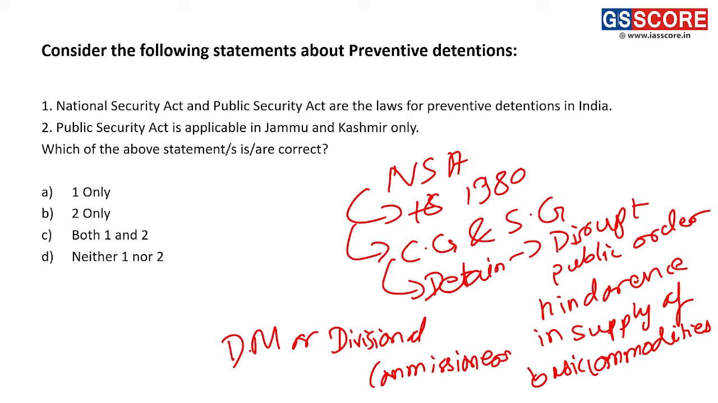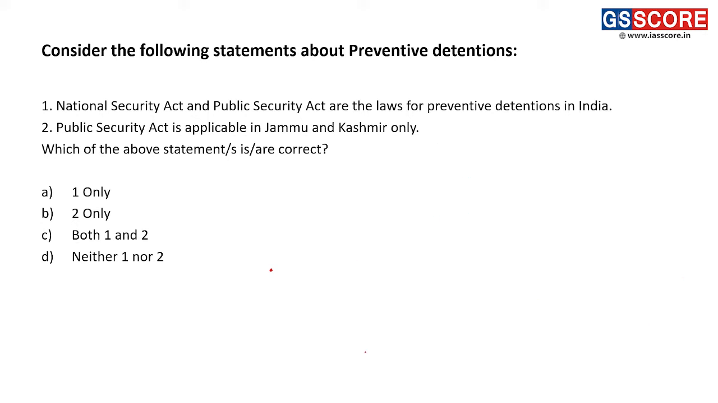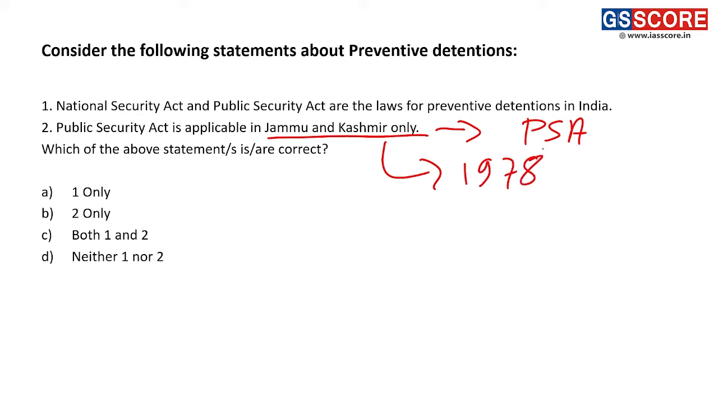Now let us talk about the Public Safety Act. First and foremost, we have learned from the question itself that the Public Safety Act is only applicable to the state of Jammu and Kashmir. Jammu and Kashmir is now not a state, it is now a UT, but when it was a state, this act was promulgated in the year 1978. Dates are not so important from the polity point of view.